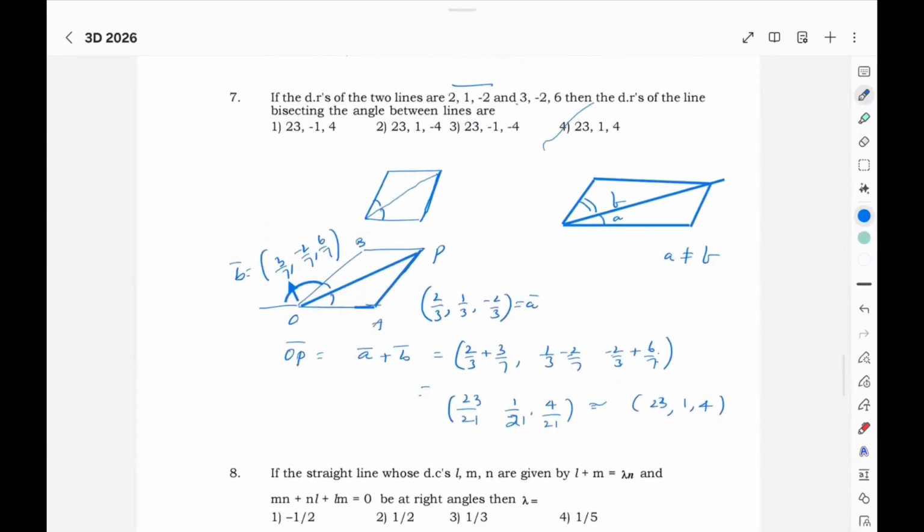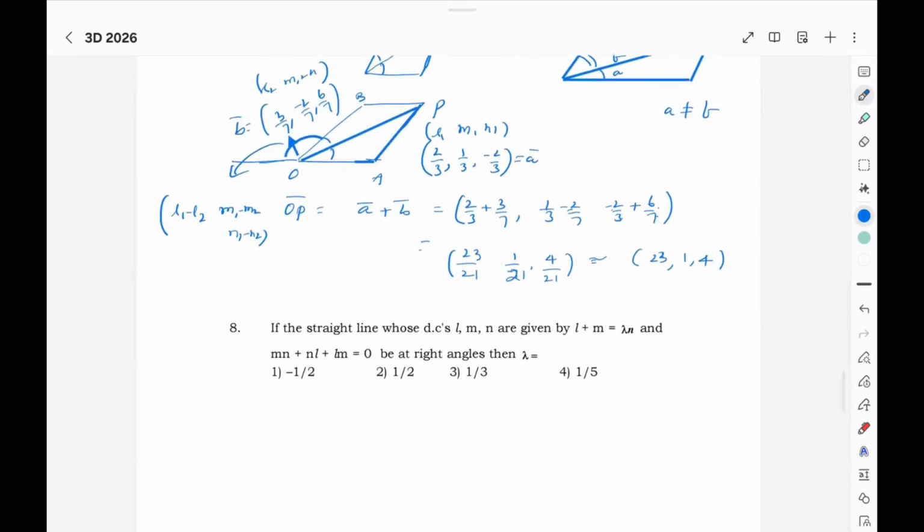For the obtuse angle, what you have to do is, suppose the DCs are l1, m1, n1 and l2, m2, n2. If you want to find DCs of the obtuse bisector, instead of adding, subtraction will give you obtuse, right? And here, if the straight lines satisfy l plus m equals lambda n, generally what we do is we substitute m in terms of l and n, we get the l, n ratio, then l1 is to m1 is to n1, l2 is to m2 is to n2, then we find the lambda value.